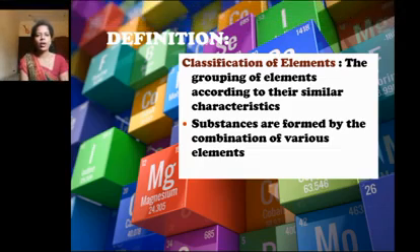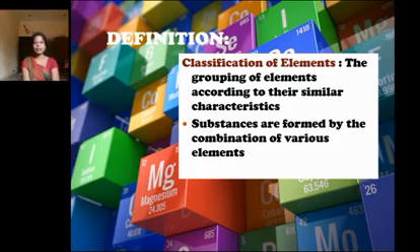First, what is classification of elements? The grouping of elements according to their similar characteristics. Substances which are formed by the combination of various elements. So firstly, we live in the world of substances with great diversity. The substances are formed by the combination of various elements that are unique in their nature and property. So we are going to see some of the classifications of elements.